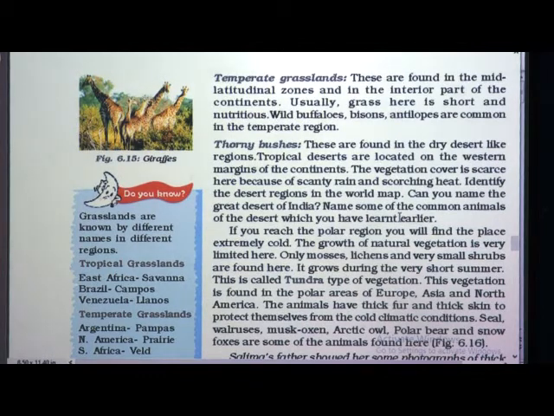Identify the desert regions in the world map. Can you name the great desert of India? Yes, do you know? You note it down and keep it. Next time I am going to ask you. It is very popular, very common, everyone must know this. Name some of the common animals of the desert which you have learnt earlier. So two types of questions are there here: name the great desert of India and also the animals of the desert which you have learnt earlier.